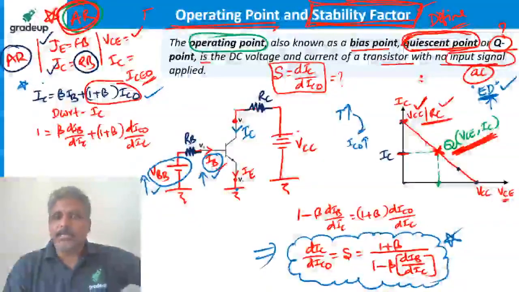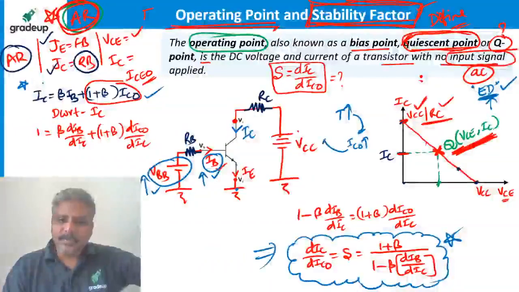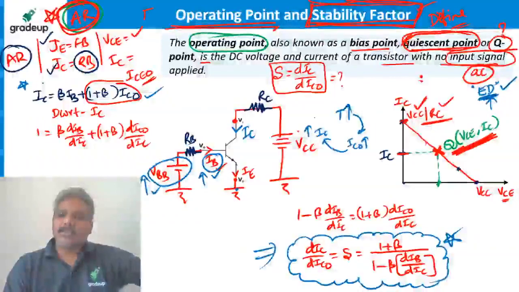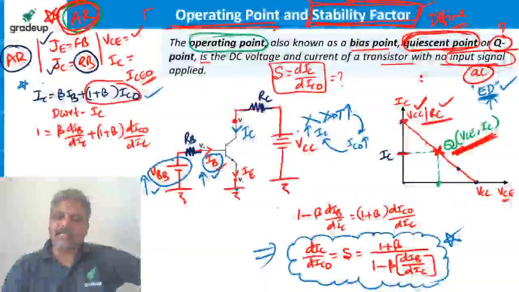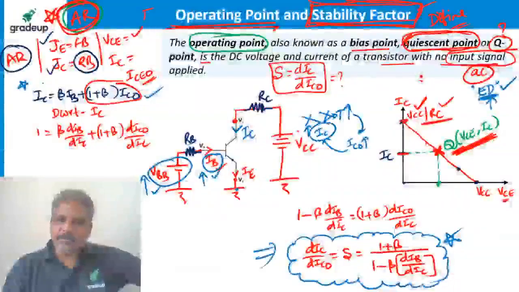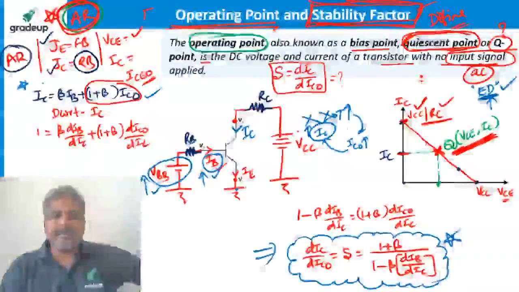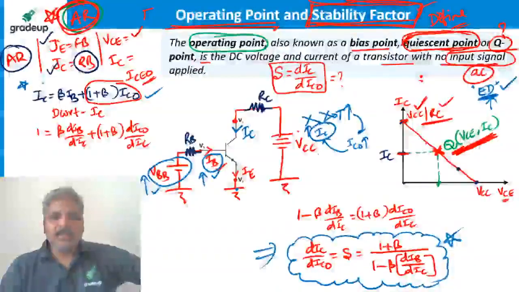The relation is that it doubles for every 10 degrees rise. So if leakage current increases, IC increases. This is the problem for us. So we want to stop this IC increment. We don't want to allow it to further increase the temperature. So here we want to break it. IC has to be maintained constant. If it is maintained, we say that it is stable.